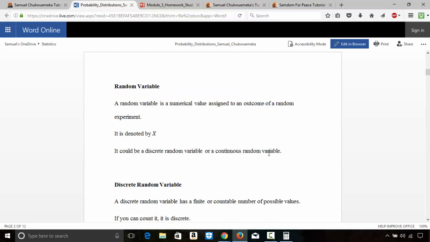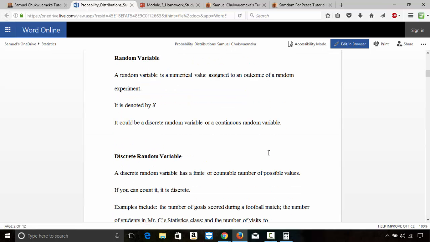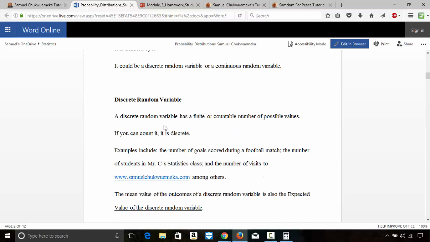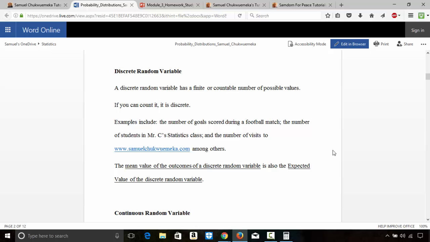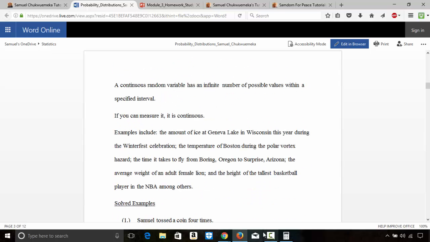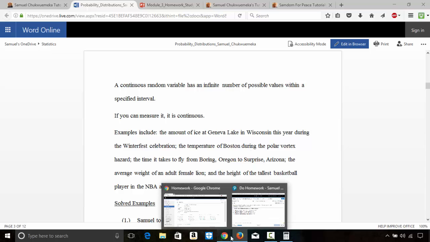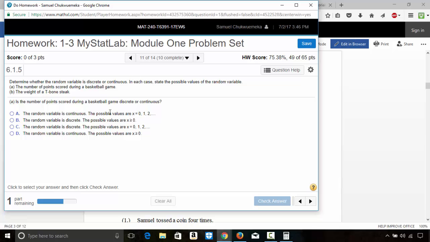Discrete means you can count it. Continuous means you can measure it, okay. Discrete, if you can count it: number of. If you can measure it, it is continuous: amount of this. So back to this question. The number of points scored during a basketball game.